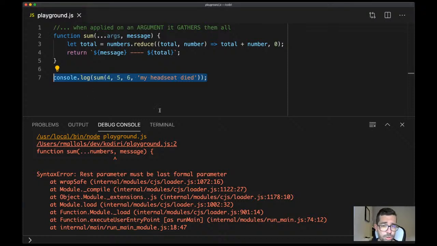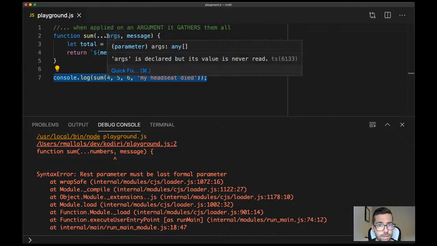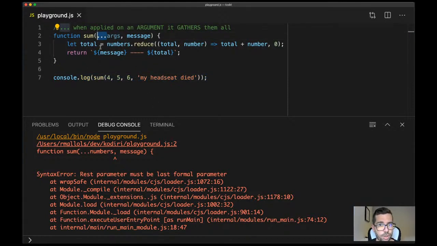Any questions? I think not. So that's the first usage of the rest parameter. This is about gathering. We capture a comma-separated list of arguments. Let me show you